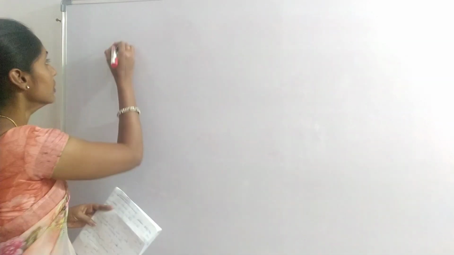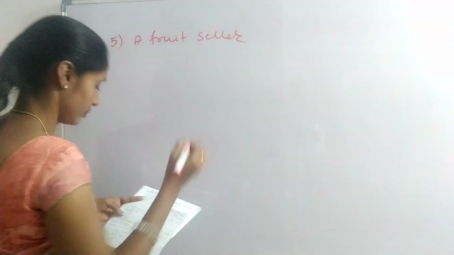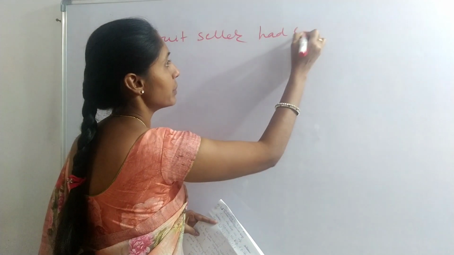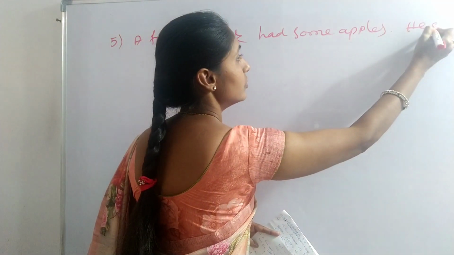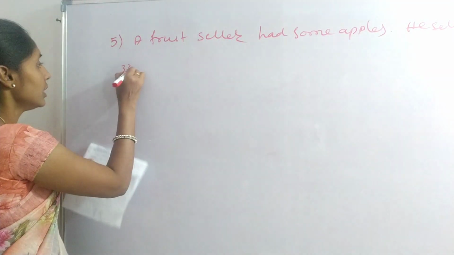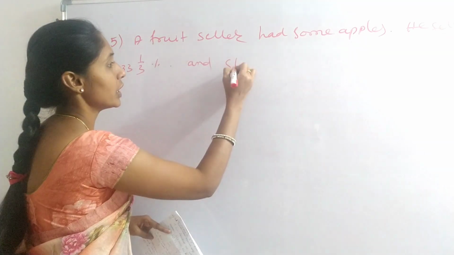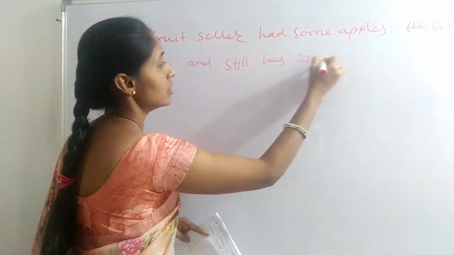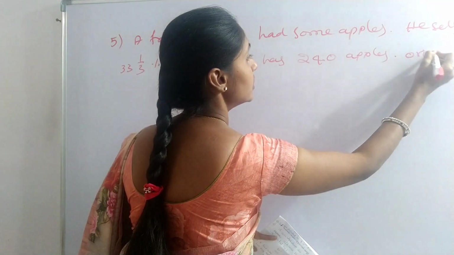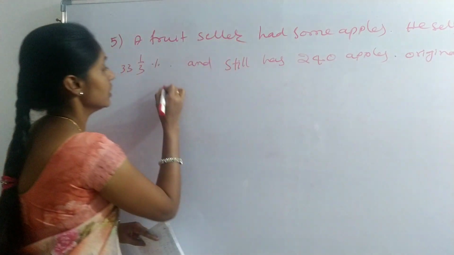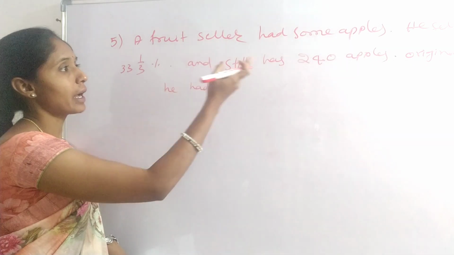Next question. A fruit seller had some apples.